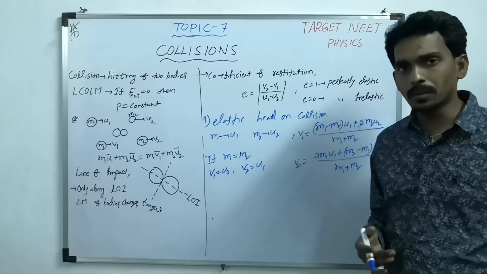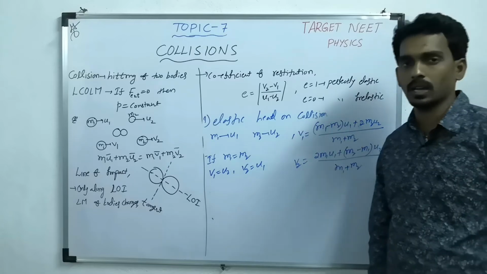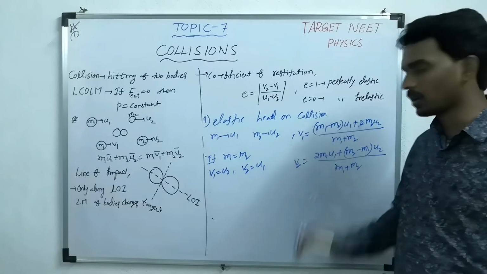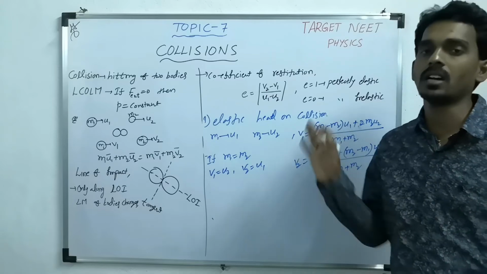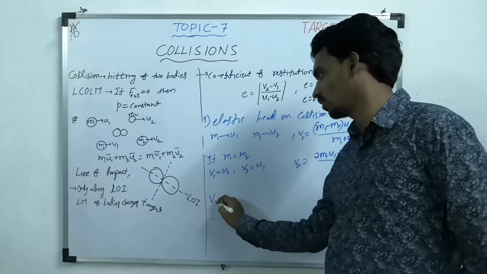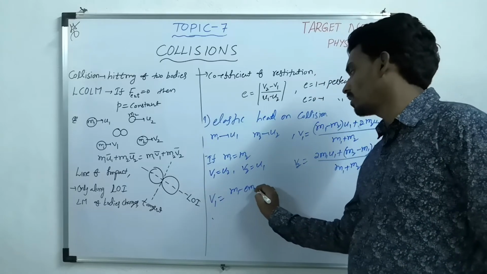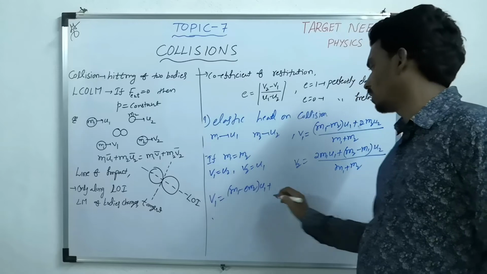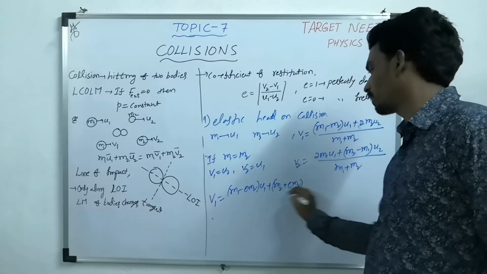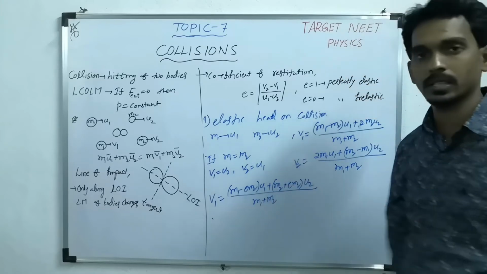And also you have to remember one more thing, sometimes they will mention the coefficient of restitution value. Then it is not perfectly elastic collision. Then these formulas change. E is not equal to 1, not equal to 0. Then V1 is (M1 minus EM2) U1 plus (M2 plus EM2) U2 whole divided by M1 plus M2.